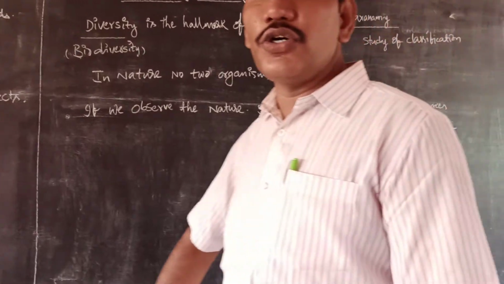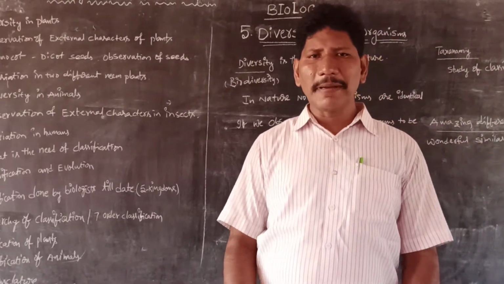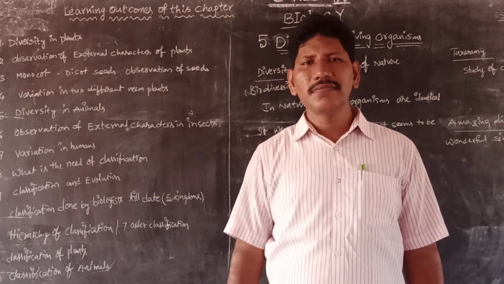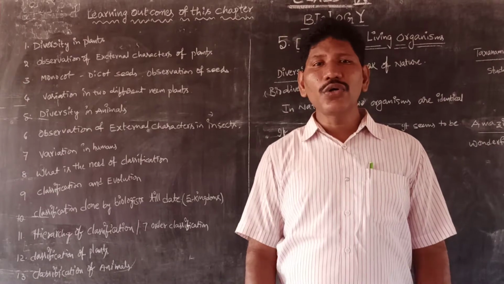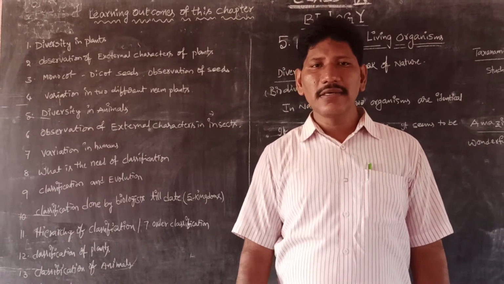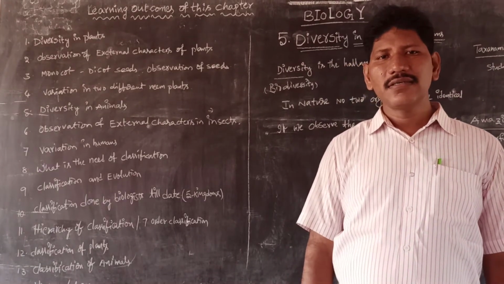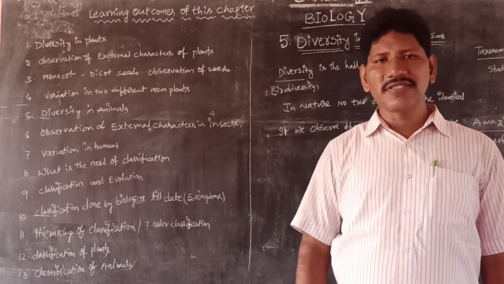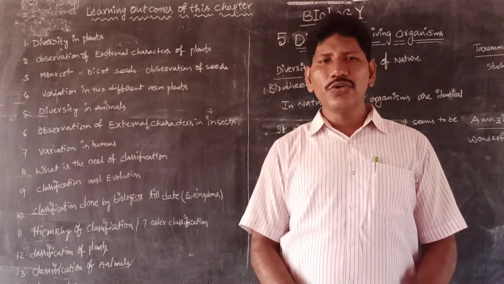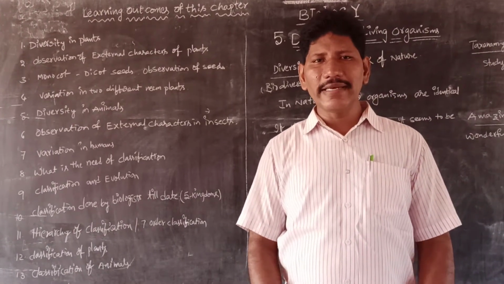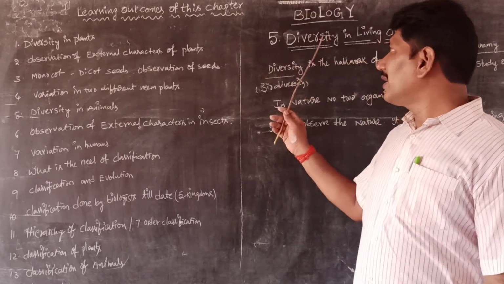For example, let us take human beings. We all have, of course, the basic pattern of body posture and body organs, but certainly no 2 human beings are identical. Of course, they have 2 eyes, 2 hands, 2 legs, similar to another person, but no 2 human beings are exactly identical in nature. This is called diversity.